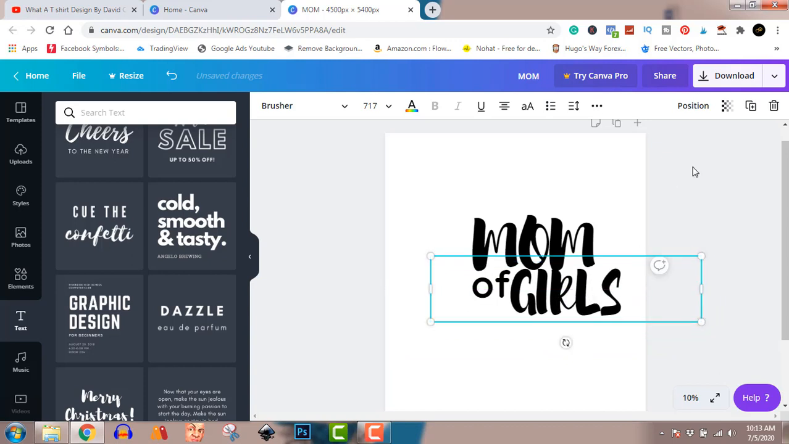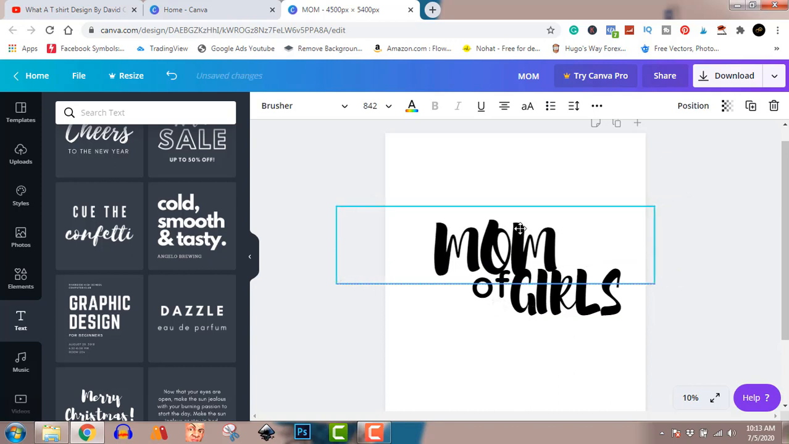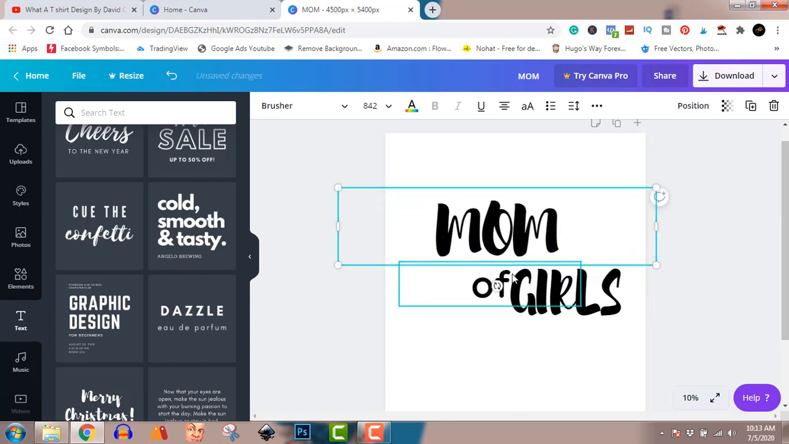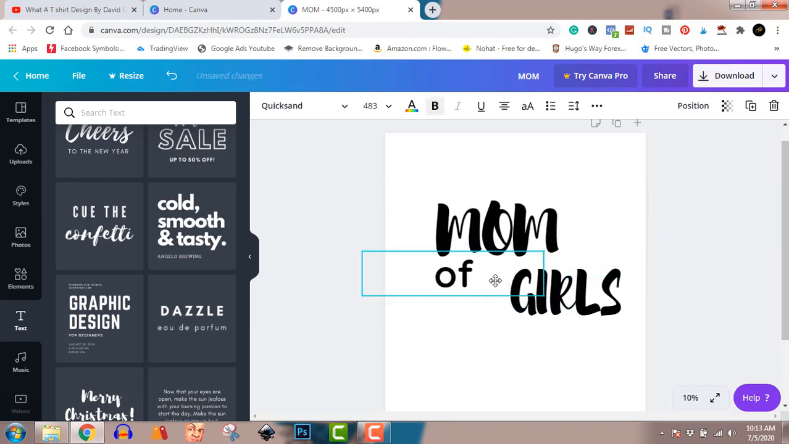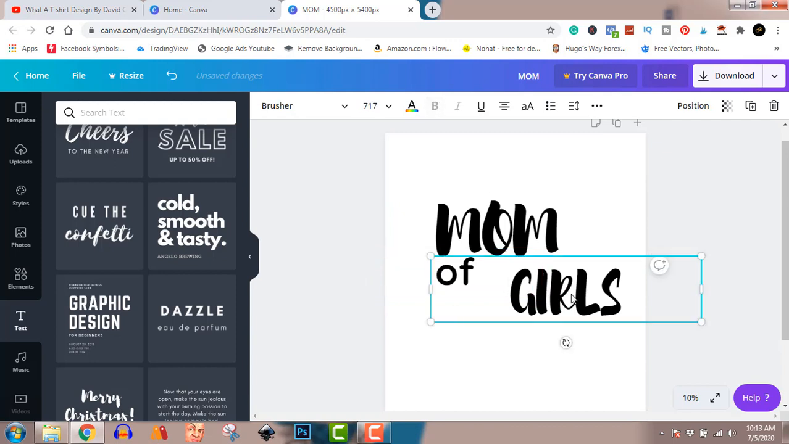So now we have that. It says mom of girls. So I'll just move this a bit. Move this a bit like so, and then move this a bit.